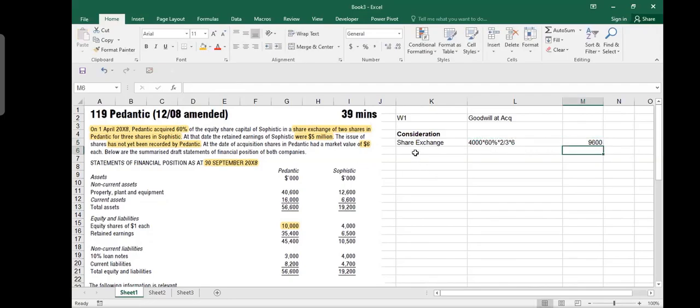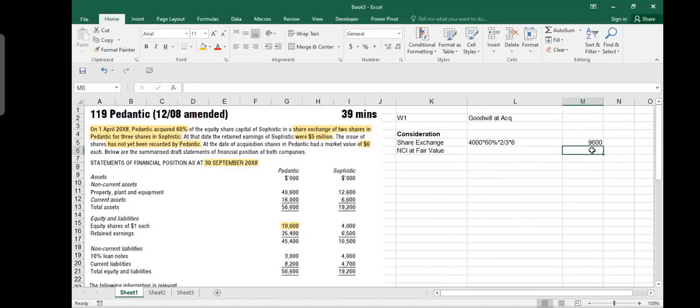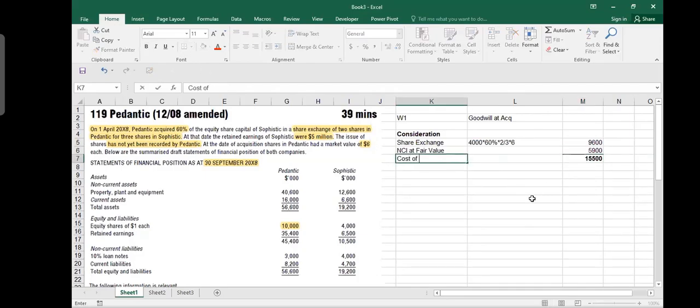And there is no cash, there is no contingent consideration, there is no deferred consideration. The question is quite simple. Then you have NCI at fair value. And if you see NCI at fair value, the value of NCI is 5.9 million. So I put here 5.9 million, and it makes a total of 15.5 million. Okay, so 15.5 million is the value of your consideration. You can call it your cost of investment.